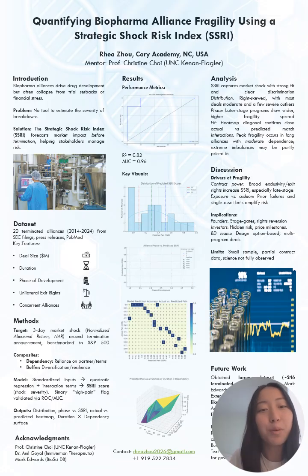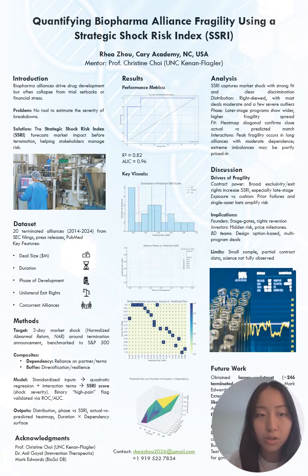As you can see, the model performed very strongly. R-squared equals 0.82, which means we can explain over 80% of the variance in market shock. And the AUC equals 0.96, which means we can almost perfectly separate high-impact breakdowns from mild ones. This means that 96% of the time, the model correctly ranks a high-shock alliance above a low-shock one.